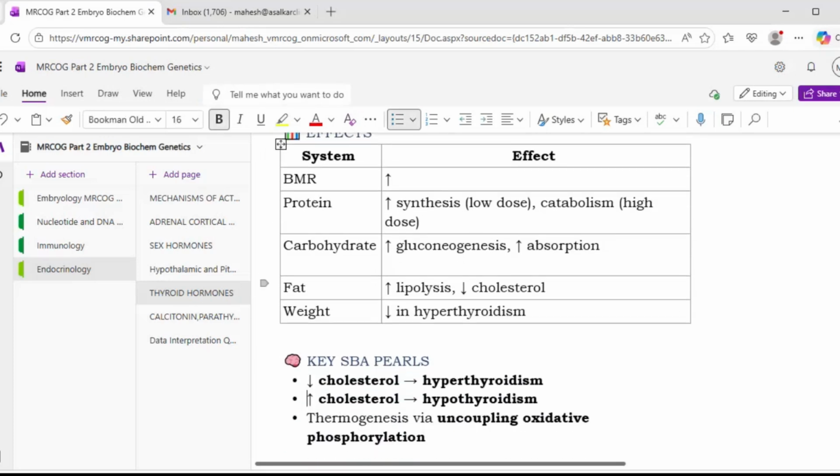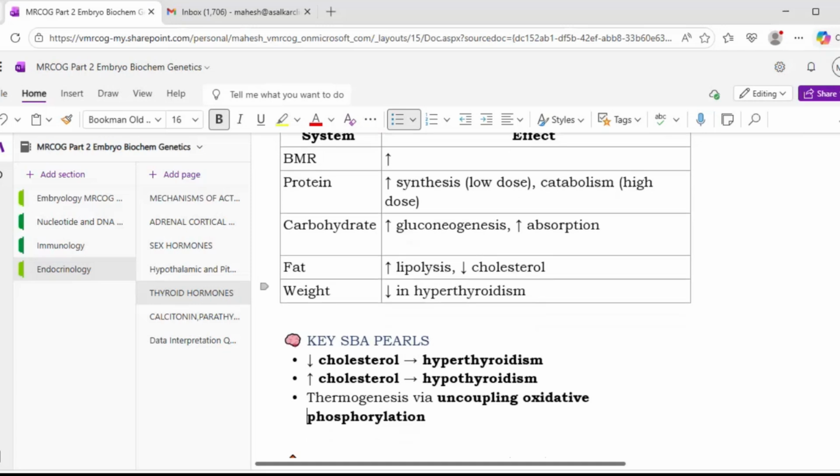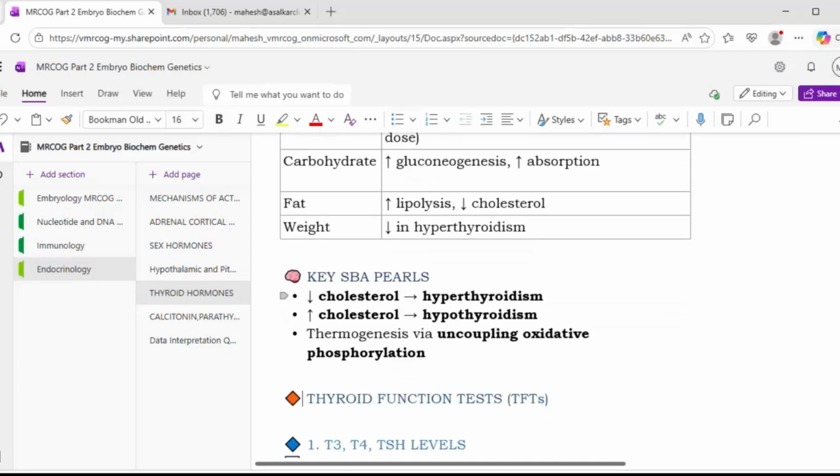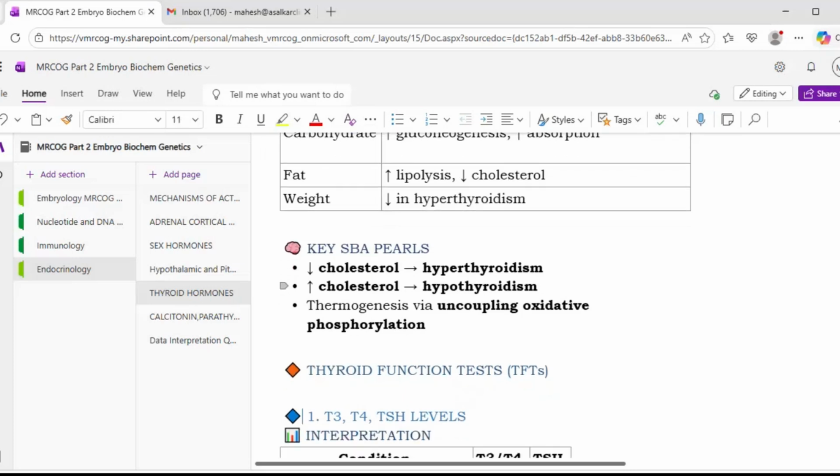Then carbohydrate, there is increased gluconeogenesis, increased absorption. For fat, there is increased lipolysis and decreased cholesterol. And weight is reduced in hyperthyroidism. Okay. So from the examination point of view, decreased cholesterol is seen in hyperthyroidism. Increased cholesterol is seen in hypothyroidism. Okay. Thermogenesis via uncoupling of oxidative phosphorylation. So thermogenesis is one of the major roles of these thyroid hormones.